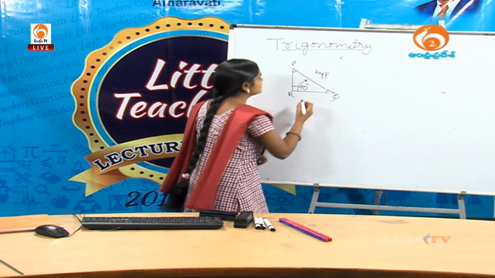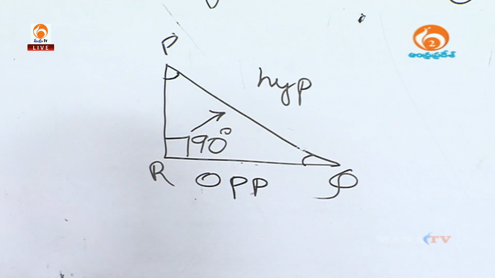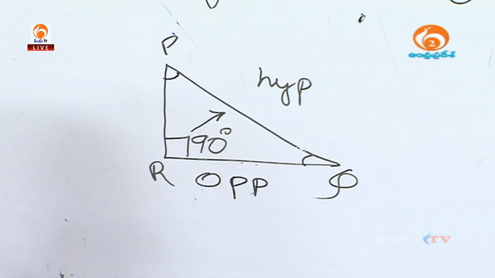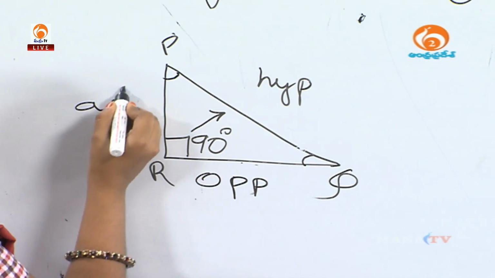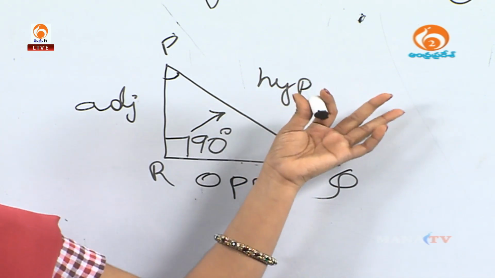That means this will be the opposite side, and the side adjacent to the taken angle is called the adjacent side. So, this is the adjacent side, and the hypotenuse is constant, it does not change.